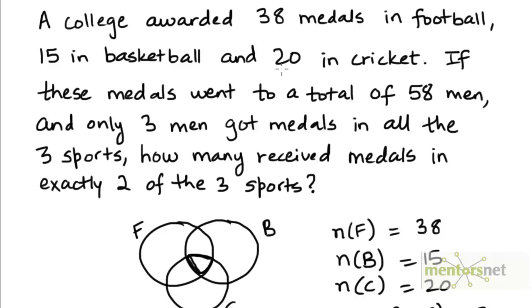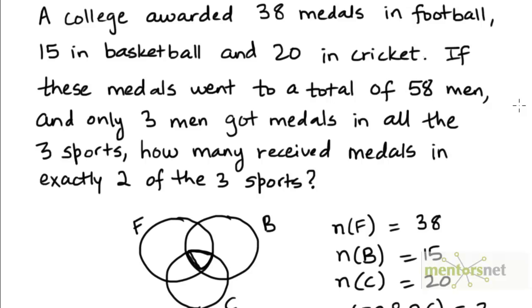The same man could get multiple medals across different sports. So this is something not stated in the problem, but it's assumed. So a given man could either win no medals, or he could win a medal in one sport, or he could win 2 medals in 2 sports, or 3 medals in all the 3 sports.